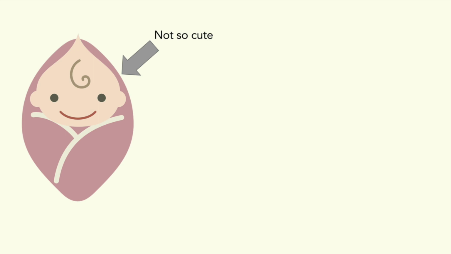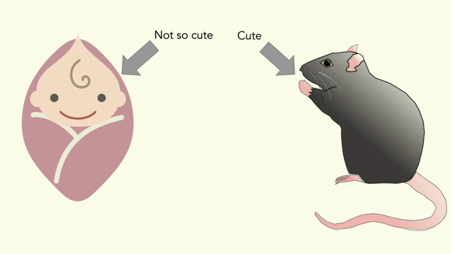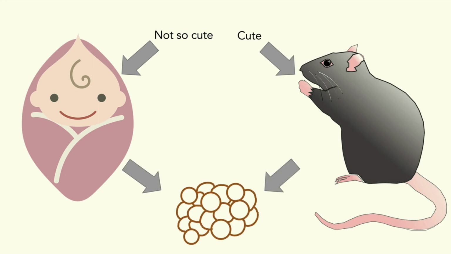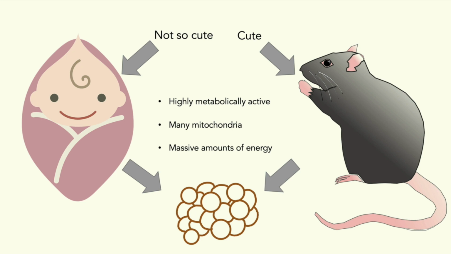When you are a baby, or if you are a rodent, you have something called brown fat. Well, recent studies have shown that you have some left even when you're an adult, but the amount is much less. Different from white fat, which is what adipose tissue is made of, brown fat is highly metabolically active, contains many mitochondria and burns massive amounts of energy, with the main role of dissipating energy in cold phases, a process called thermogenesis. This process is thereby enabled through two mechanisms: UCP1 insertion and an increase in metabolic rate.